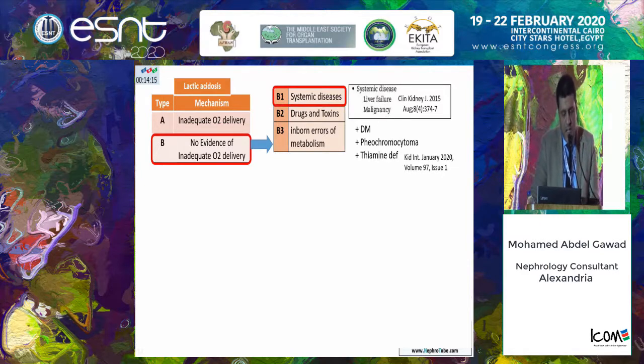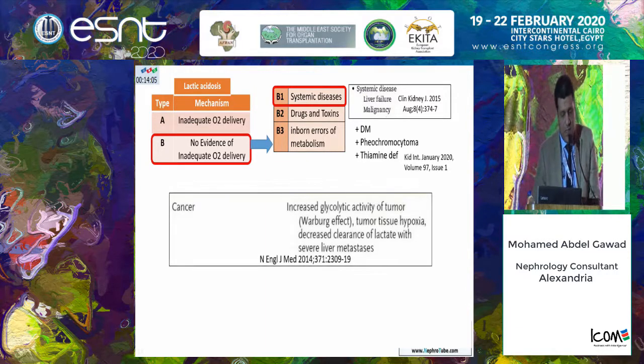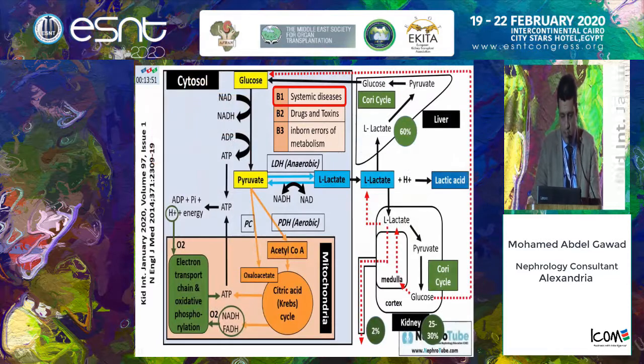Systemic diseases that cause lactic acidosis in the absence of hypoxia or inadequate oxygen delivery: liver failure, malignancy, diabetes, pheochromocytoma, and thiamine deficiency. In malignancy, mainly there is lactic acidosis due to increased glycolytic activity in the malignant cells itself, or if there is liver metastasis, which will affect the hepatic efficiency to uptake lactate and metabolize it. Regarding other systemic diseases, if there is liver failure, there will be a decrease in lactate uptake and metabolism.